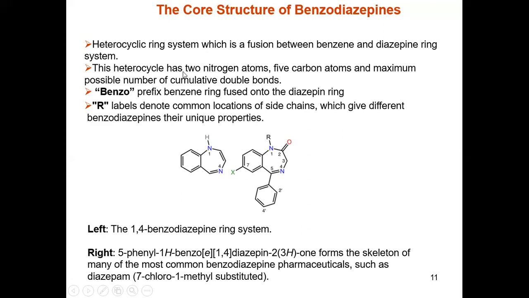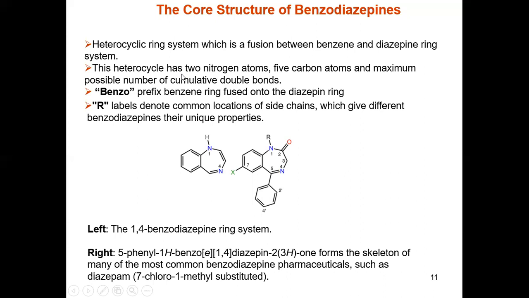This heterocyclic ring has 2 nitrogen atoms, 5 carbons and the maximum possible number of cumulative double bonds. In the prefix benzo, the benzene ring is fused onto a diazepine ring. That's why it's named benzodiazepine. For benzene, the prefix benzo is used, and the other nucleus is named diazepine.